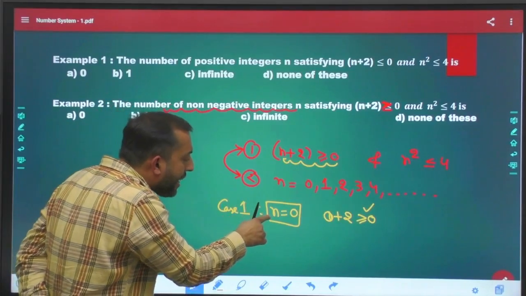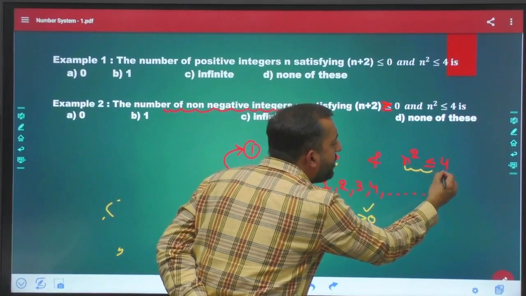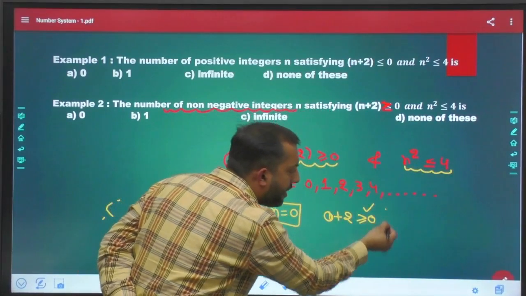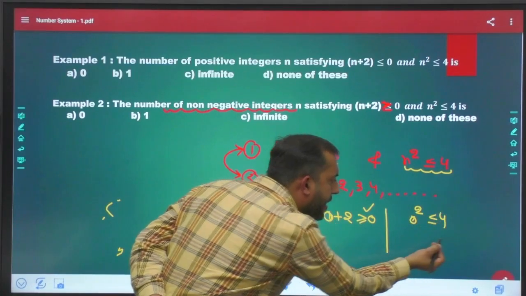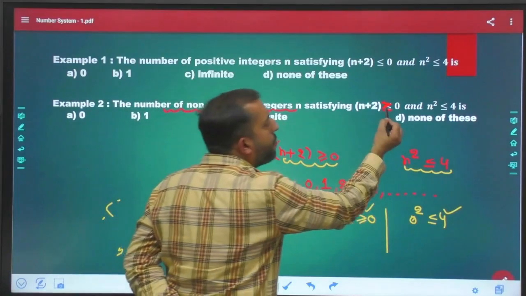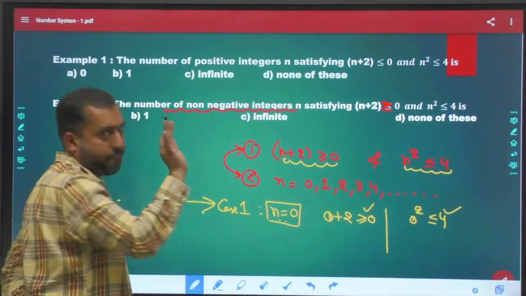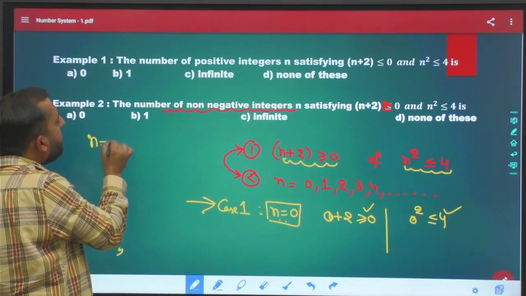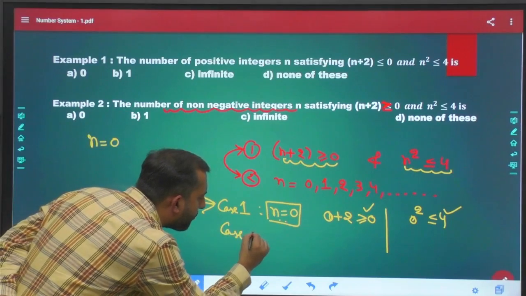Now, let us check the second condition. Is n equal to 0 justifying n square less than or equal to 4? N square, that is 0 square, is less than or equal to 4, yes. So, for n equal to 0, both of these conditions are justified. So, n can take at least 0 as a value. Clear.